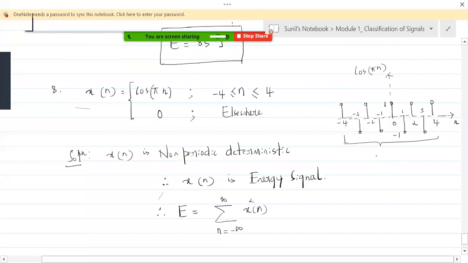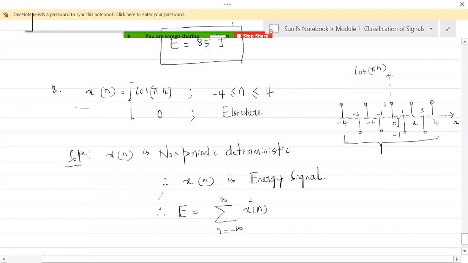It has finite length. If this was happening for an infinite number of times, then I could have easily told that this is periodic, and the fundamental period would be 2 samples, because after 1, -1, again the same type of samples would repeat: 1, -1, 1, -1. If that is happening infinitely, then it is periodic. Since it is finite length, it is non-periodic.